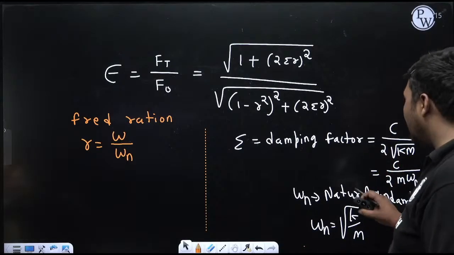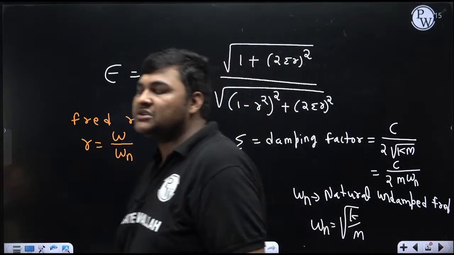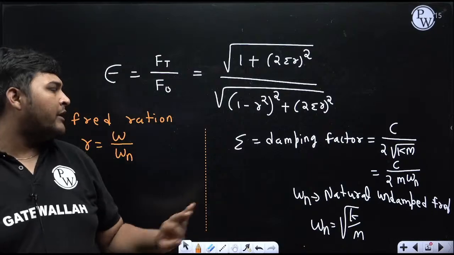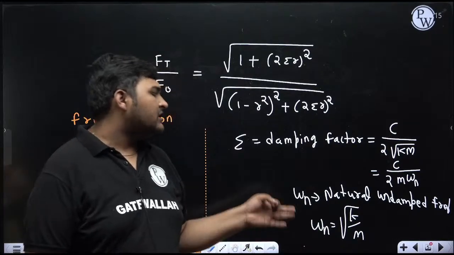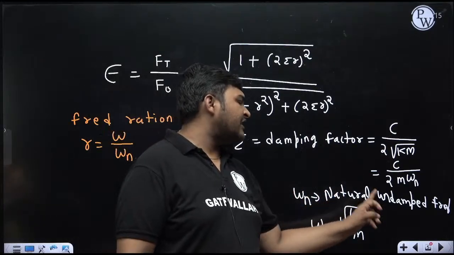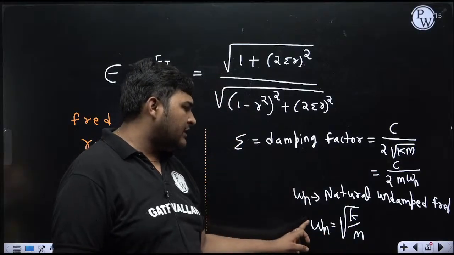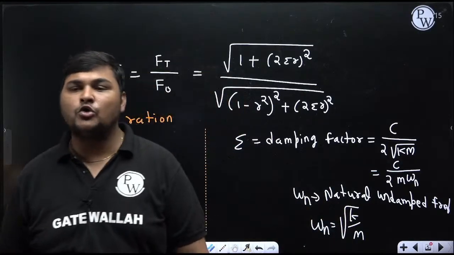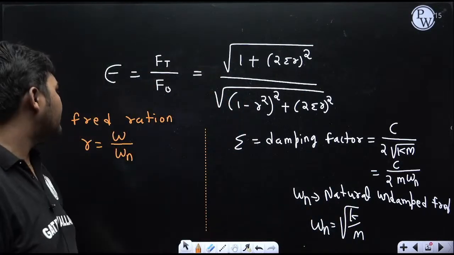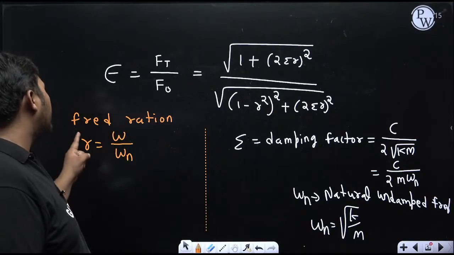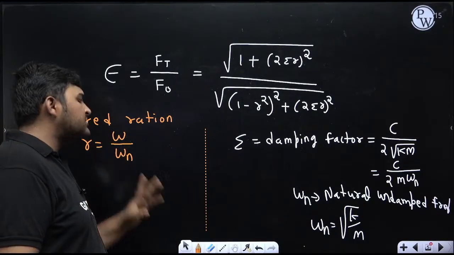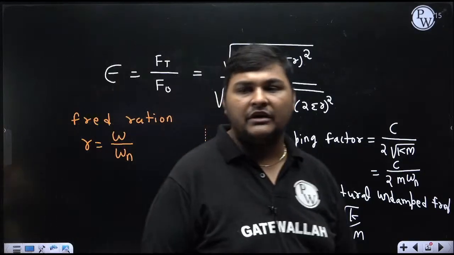What is omega n? Omega n is the natural undamped frequency of the system. Meaning in this system, if no unbalanced force is there and no damper is there, then whatever frequency we get is known as natural undamped frequency. For the general case, the formula to calculate omega n is square root of K by M. Now, what is R here? It is the frequency ratio, which is nothing but forcing frequency upon natural undamped frequency, that is omega by omega n.